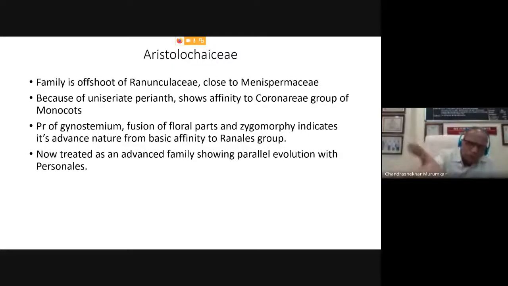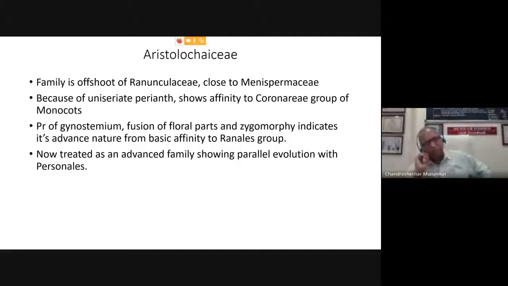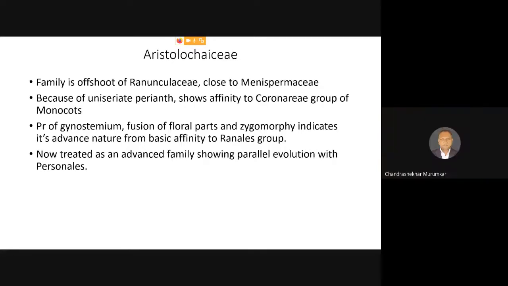It is very similar to the family Polygalaceae, where the ovary is inferior. And because of that, each and every taxonomist has treated this family at an individual level without any common trend. Now, because of all these characters, at the moment this family is treated as an advanced family among the Ranales, which is showing a parallel evolution with the other Piperales.